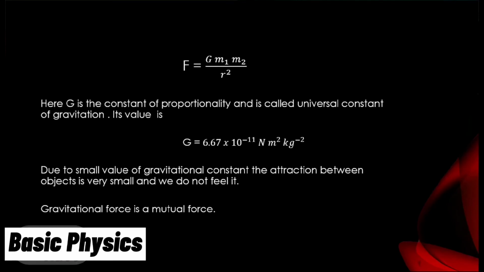Gravitational force is a mutual force. It means if m1 exerts a force on m2, m2 also exerts the same force on m1, but they are in opposite directions.